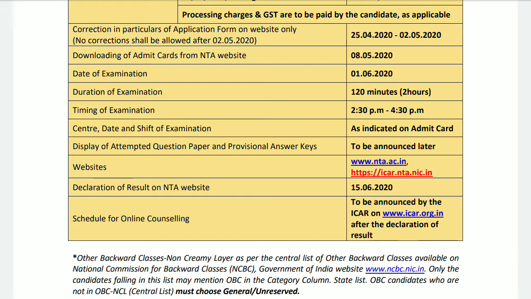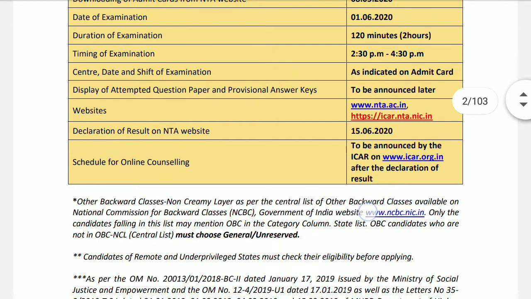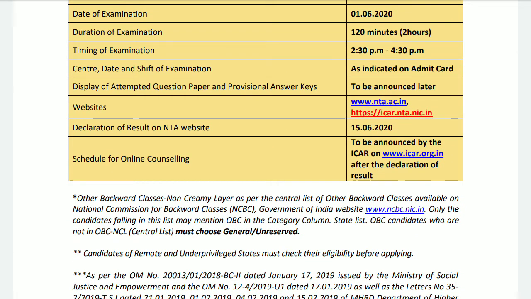So the examination will be on 1st of June. You can see that the duration of the examination is 2 hours, so it is 120 minutes. The examination timing is 2:30 p.m. to 4:30 p.m. The venue of the examination will be notified in the admit card. You can see that the answer keys will be announced a little later.